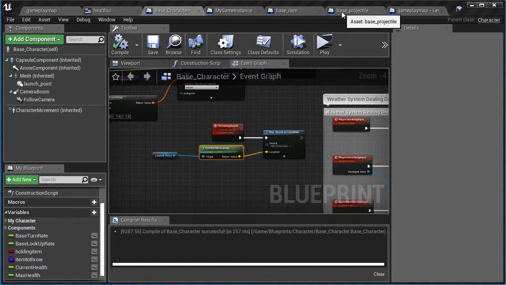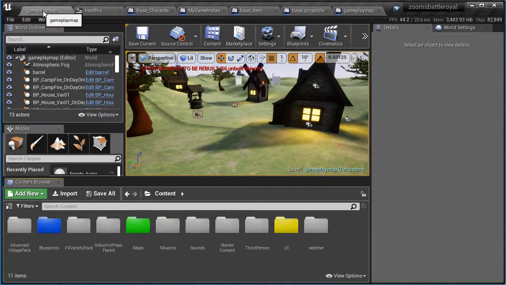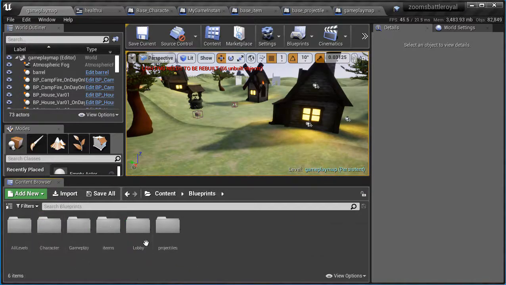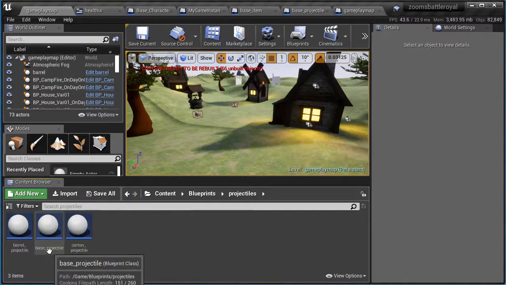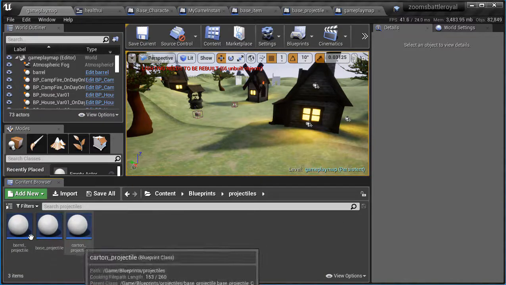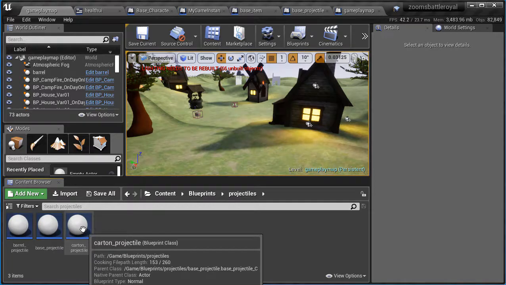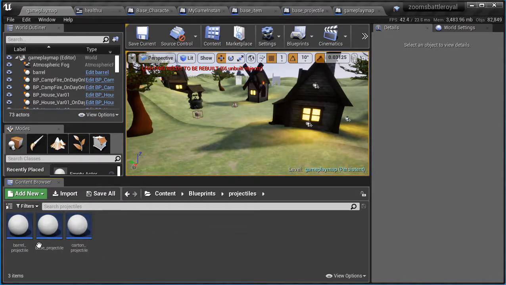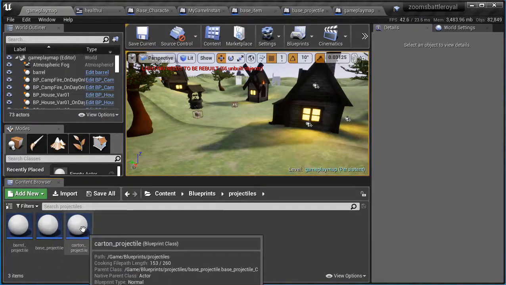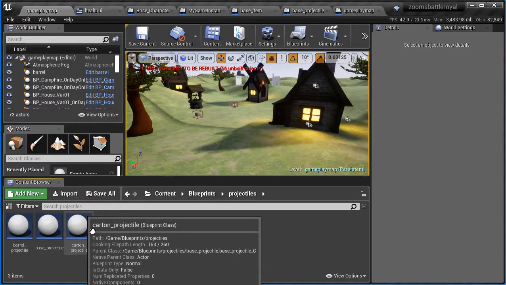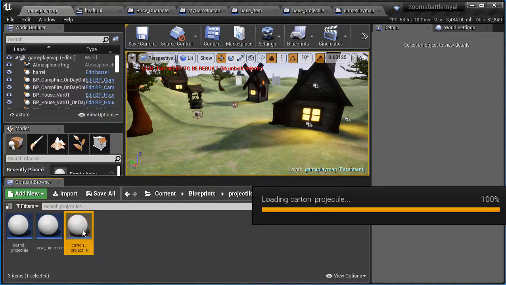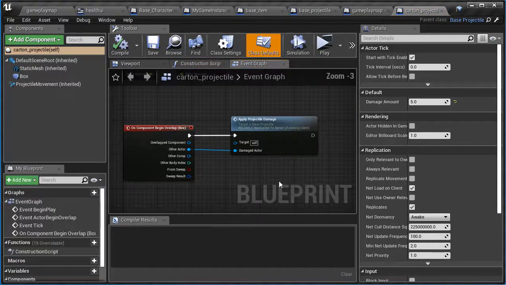So let's go ahead and go to our base projectile. Remember, you can do that by getting to your gameplay map, blueprints, projectiles, and then you have your base projectile. Actually, this would happen not on your base projectile, but on your individual projectile. So I'm just going to go to my carton projectile, and I'm going to come over here. So on component hit, this is when it applies the projectile damage.